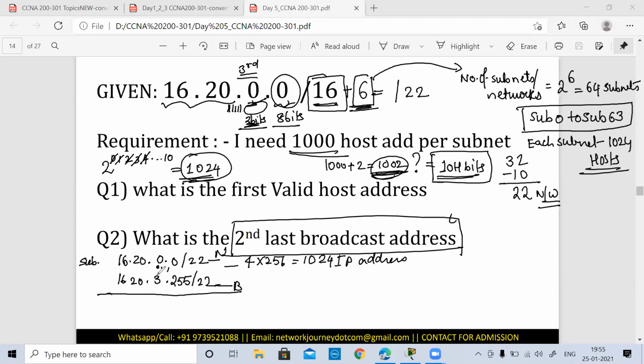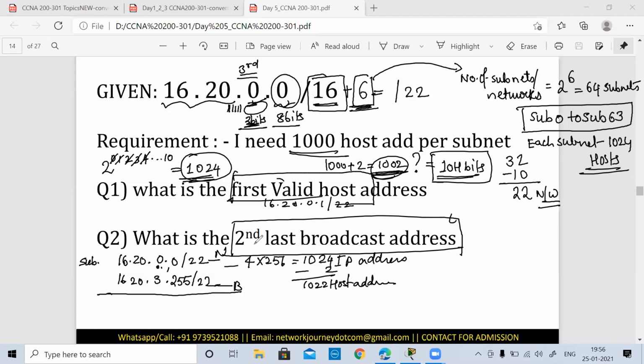So .1 to remaining 3.254, they are all my host addresses. That means -2 you can do. So 1022 host addresses, they are valid host addresses. So 16.20.0.1/22 becomes my first valid host address.